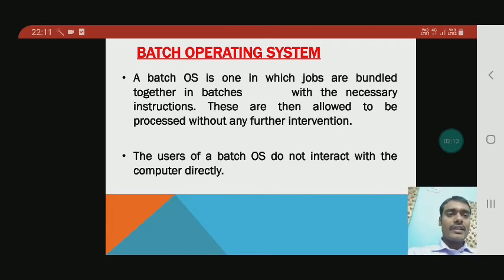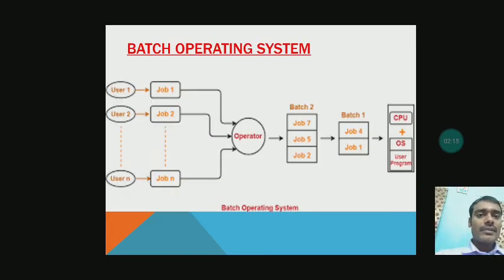Now I will explain it with the help of this figure. There are many users, user 1, user 2, user 3 up to user n, and all the users have different jobs. Job number 1, job number 2 up to job number n, and all the jobs are given to the operator for processing, and they are bundled in the form of batches, batch 1 and batch 2, and these batches need to be processed by the CPU.